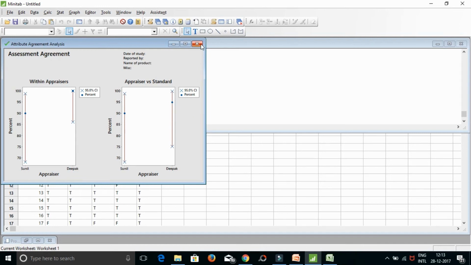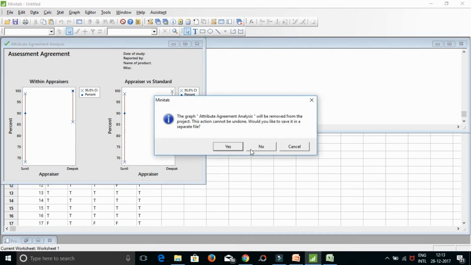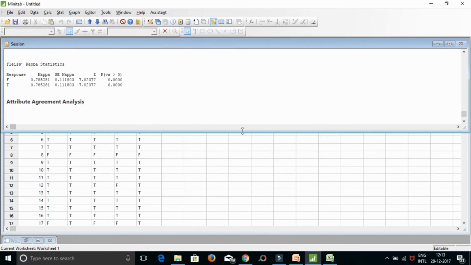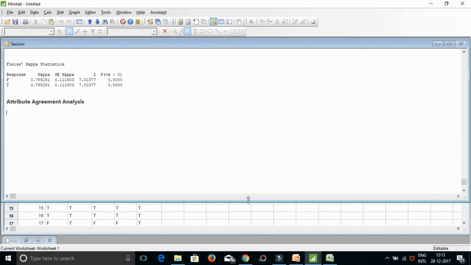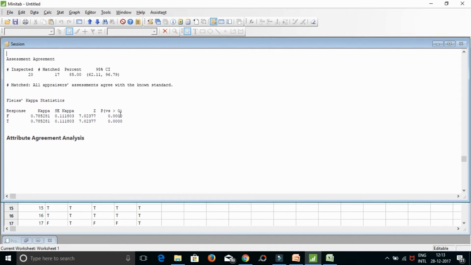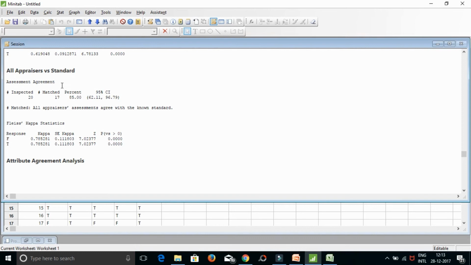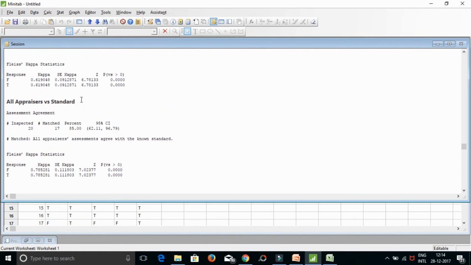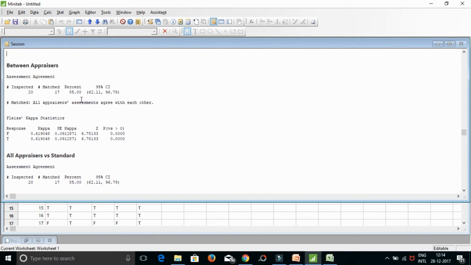So let us see what is the overall gauge. For that we will have to go to the session window. If I can lower this down and you start looking at these observations, this is the overall gauge, all appraiser versus standard, which is 20 inspected transactions, out of which 17 got matched and the result is 85%, which means our gauge is failed.